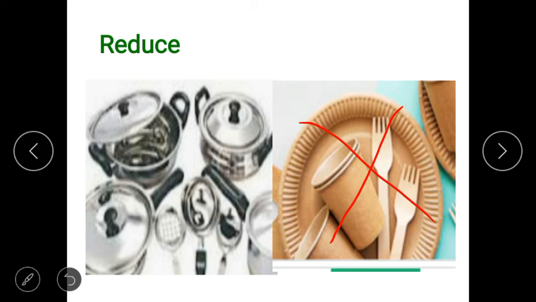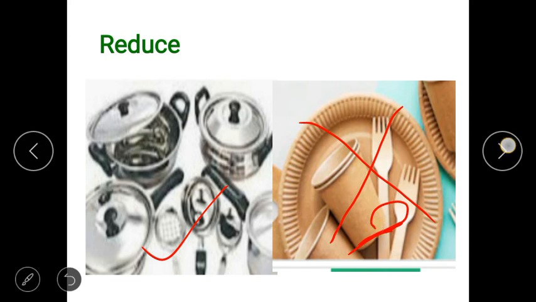Avoid using disposable ones. Use steel, metal plates and glasses, because when we throw these plastic plates and glasses as garbage, they don't mix with the soil and they pollute our environment. So you should reduce this.